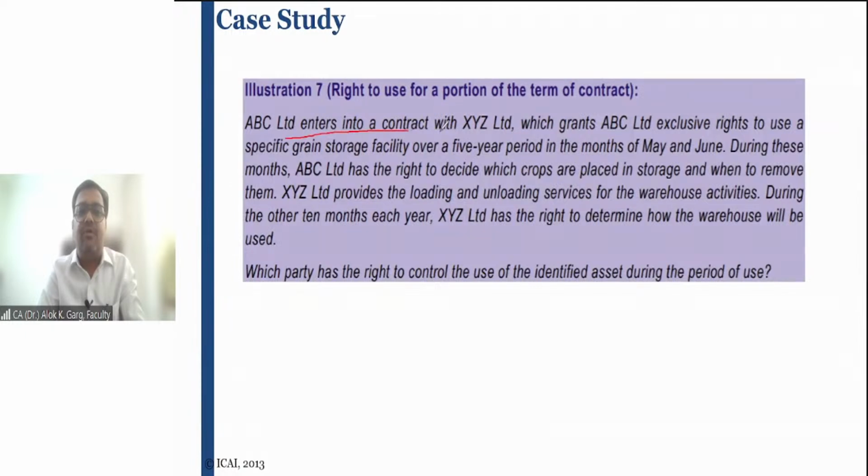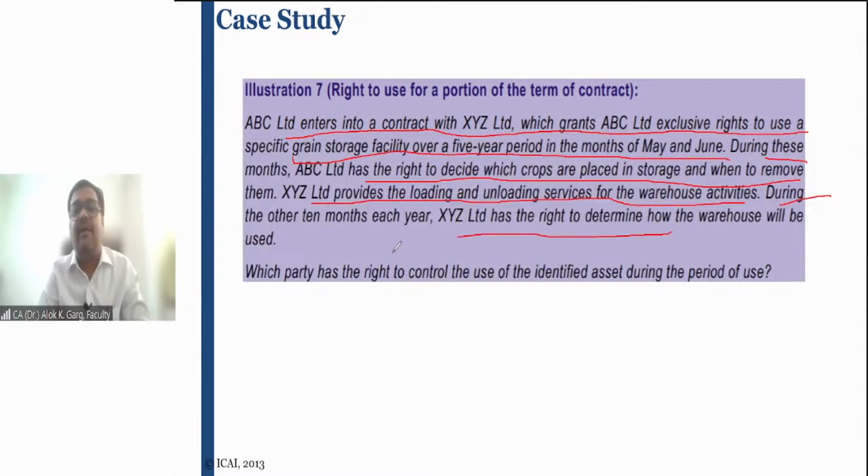ABC Limited enters into a contract with XYZ which grants ABC exclusive right to use a specific grain storage facility over a 5-year period in the month of May and June. During these months, ABC Limited has a right to decide which crops are placed in storage and when to remove them. XYZ Limited provides the loading and unloading services for the warehouse activities. During the other 10 months each year, XYZ Limited has the right to determine how the warehouse will be used. Which party has the right to control the use of the identified asset during the period of use? Friends.